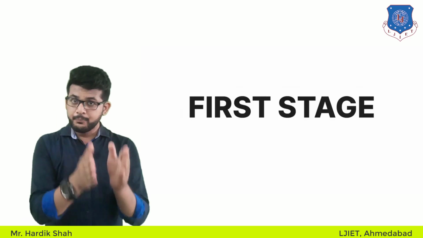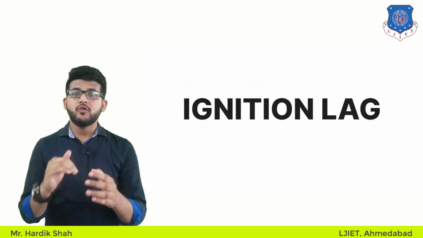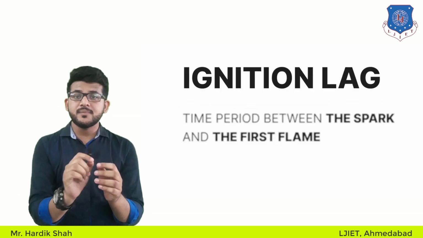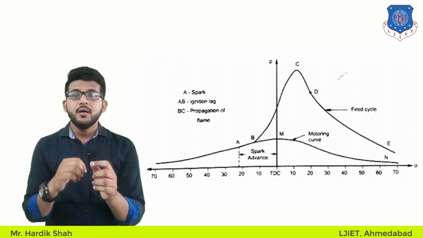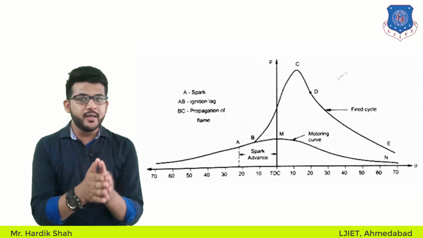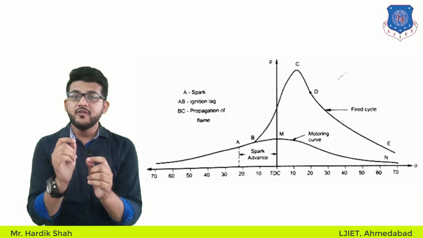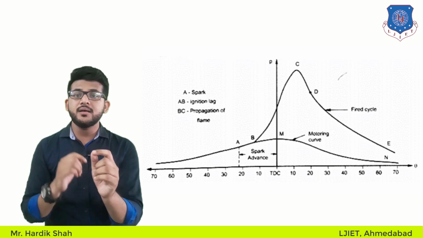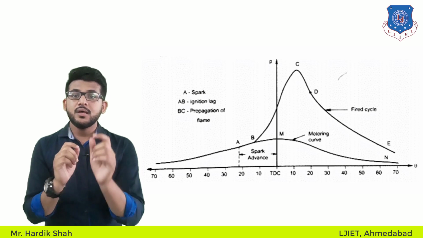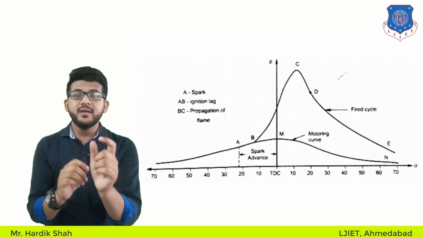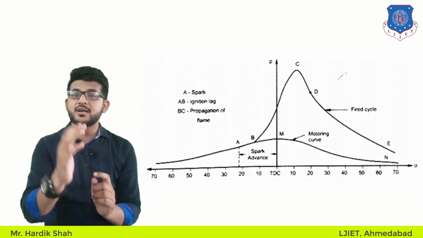First is the period of ignition lag, or you can say preparation. Okay, so let's see it again. So what is happening there? The experimental results have shown that there is a certain interval of time between the instant of spark that is given at point A and the instant the first tiny flame appears at point B, which corresponds to the point where there is a noticeable rise in the cylinder pressure due to combustion. This time interval corresponds to the period AB, and this period is called ignition delay or ignition delay angle.